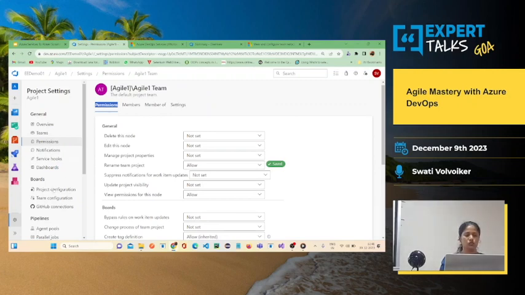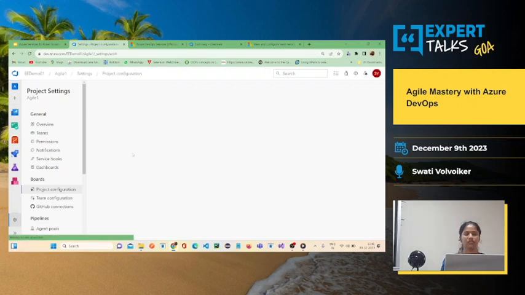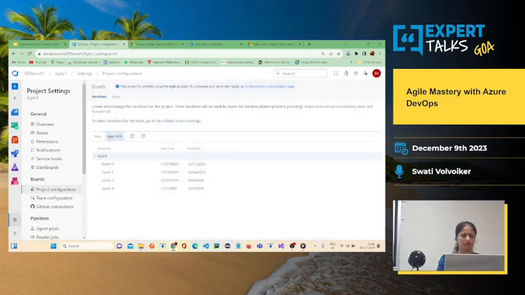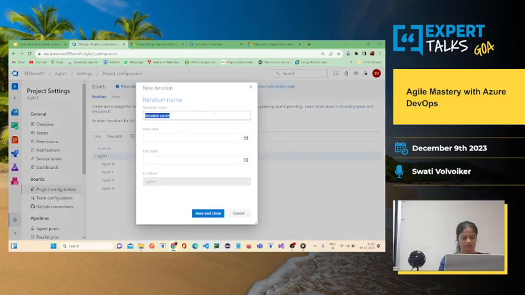Now let's look into the project configurations. This is a little bit important. Here you can set your sprint. Now basically sprints are of 1 week to 2 weeks or 3 weeks, maximum 3 weeks. You can set the date over here.